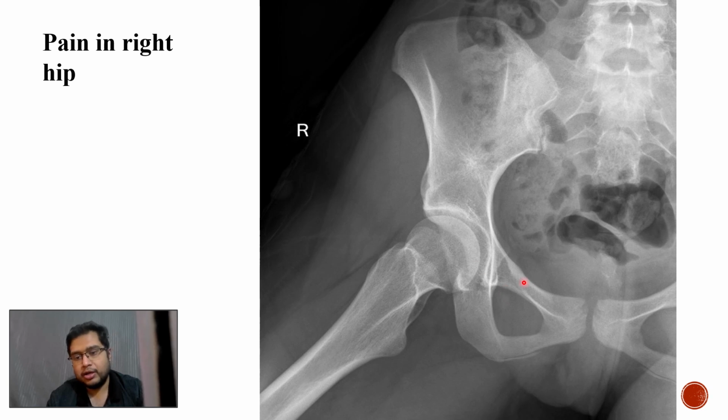An important finding here can be picked up by looking out of the hip joint and into the superior pubic ramus. So all the corners of the radiographs and all the bones in the radiographs which are present should be evaluated to look for any finding. That's how the exam tests you. So this will require a bone MDT discussion and further line of management accordingly.